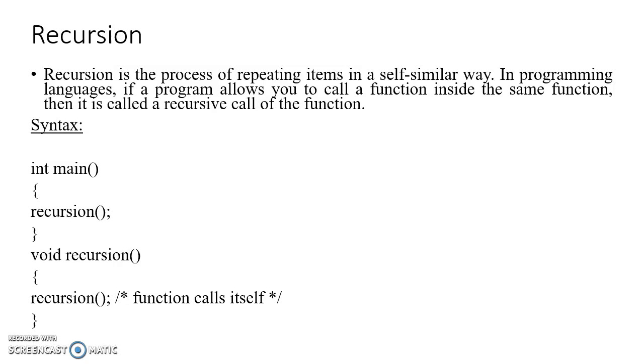The recursion concept means that I write one function definition, and inside that function definition I call that same function again and again. A function calling itself repeatedly is known as recursion. You can see the syntax here. We have the main function, and inside it I call the recursion function. Control is transferred to that function, and inside it the function calls itself again and again. That is known as recursion.